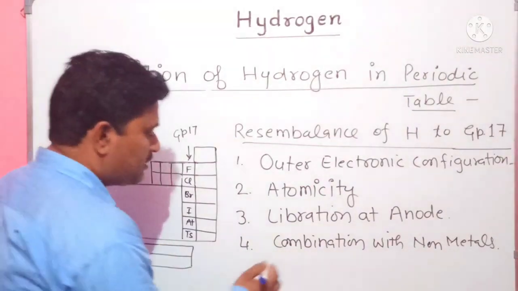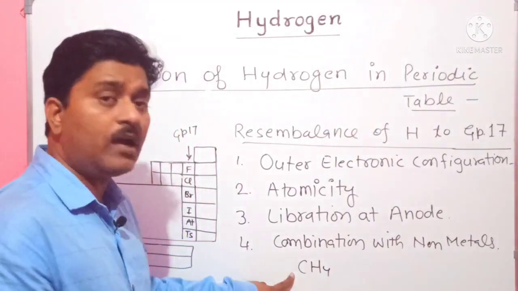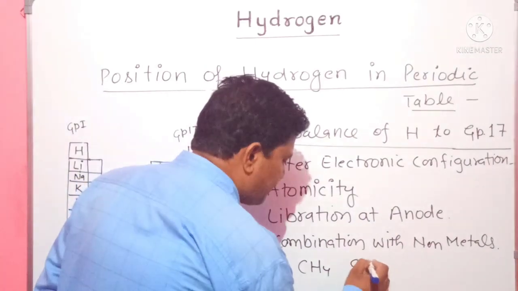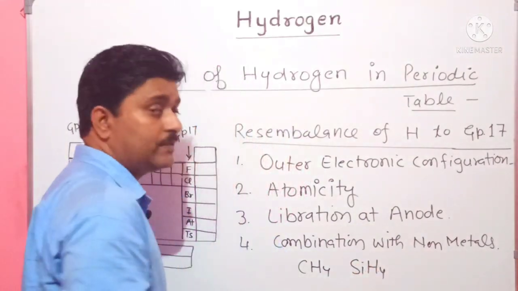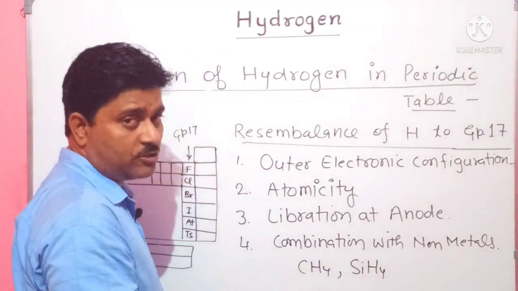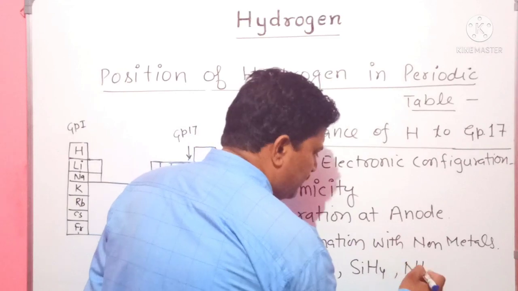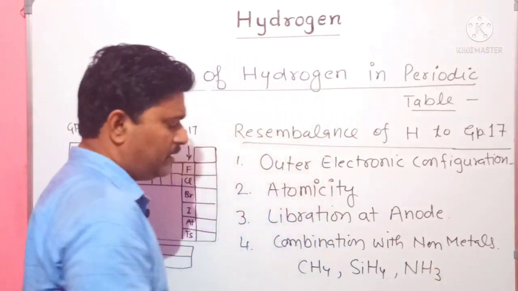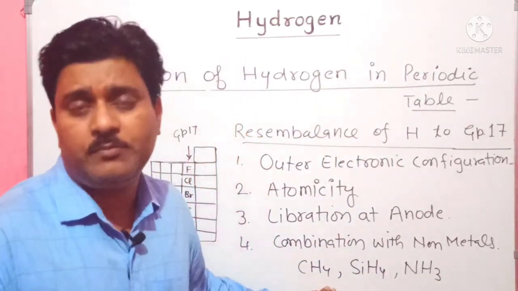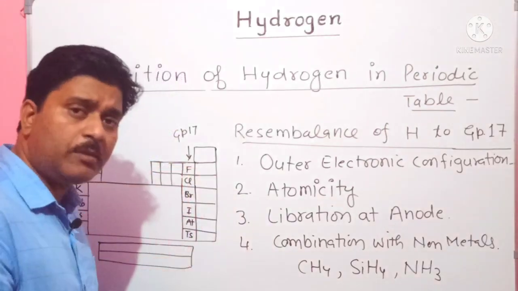For example, CH4, where hydrogen combines with carbon, a non-metal. SiH4, silicon hydride, where it combines with silicon, which is not a metal. Similarly, it can combine with nitrogen to form ammonia. In these compounds, hydrogen easily combines with other non-metals, as the halogens can.